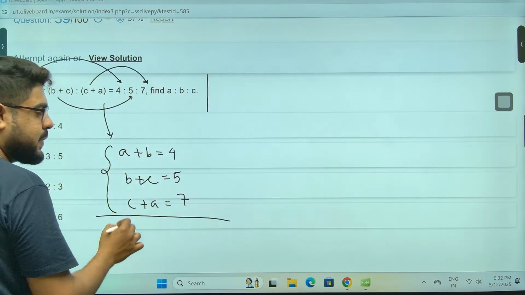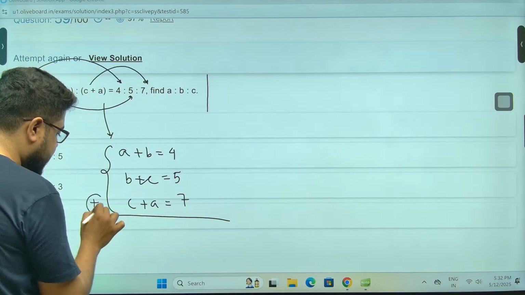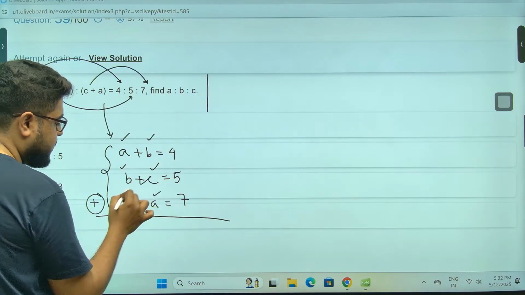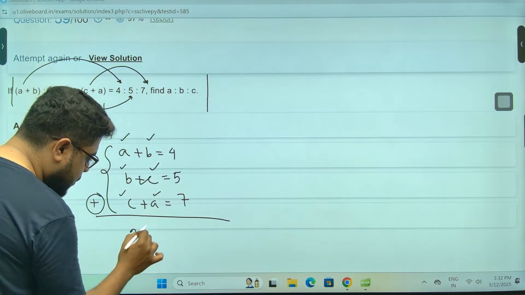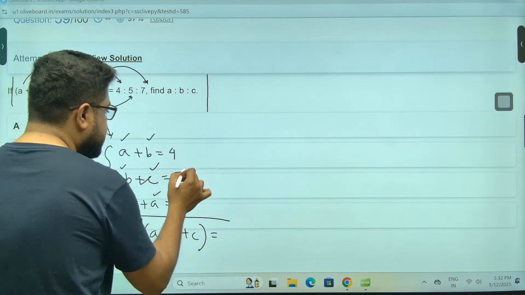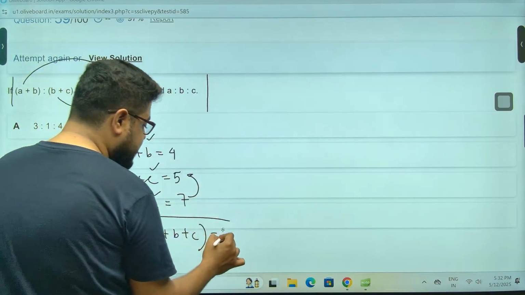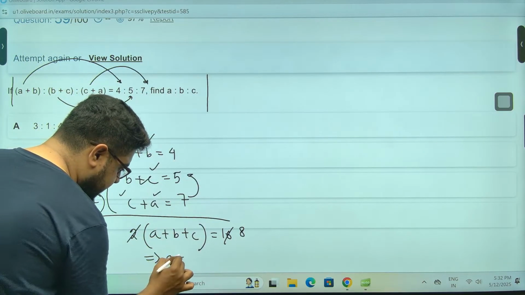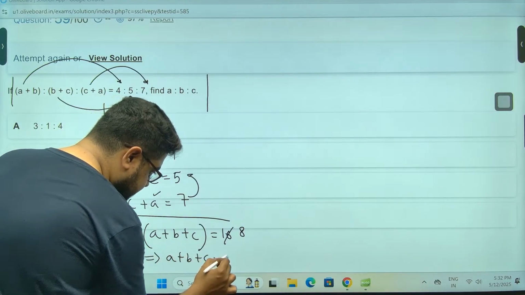If you take the sum, A appears twice, B twice, C twice. So you get twice of A plus B plus C, which is 7 and 5, so 12, plus 4, so 16. So A plus B plus C is 8.